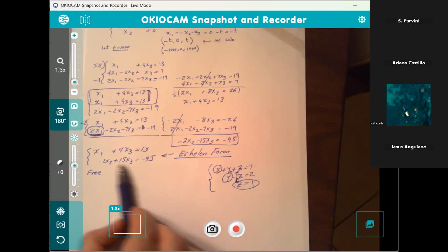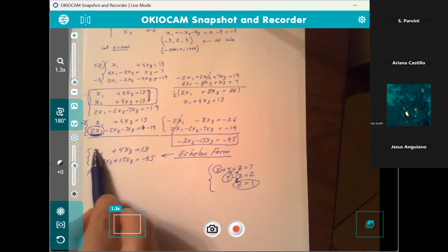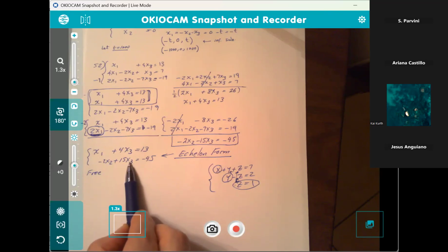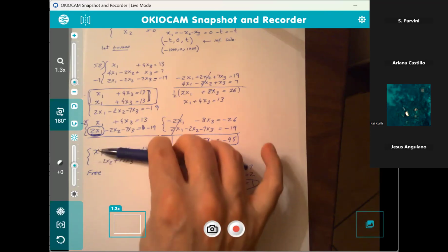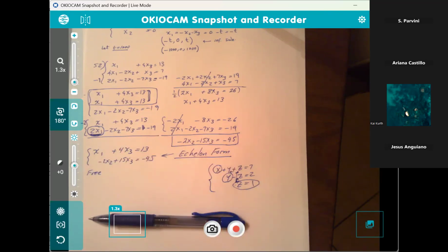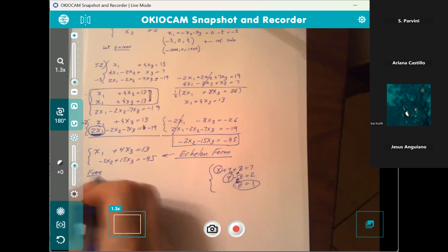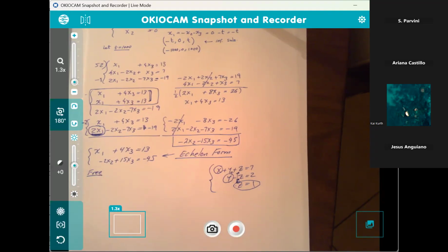For this one, again, because we have 3 unknowns and only 2 equations, the system is dependent. The back substitution, we don't want to do a back substitution. What we want to do is declare. What do we declare?